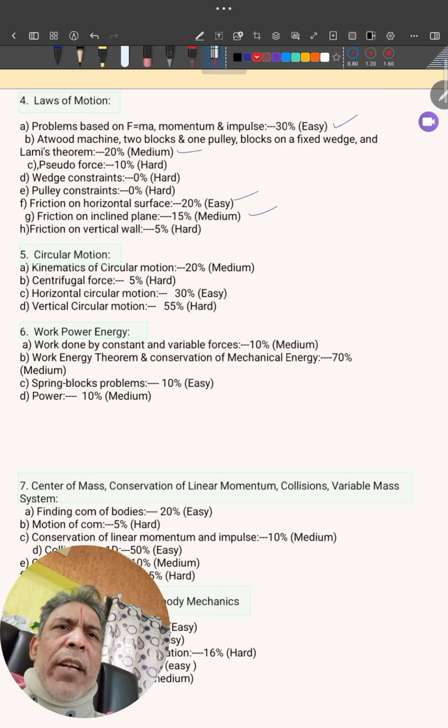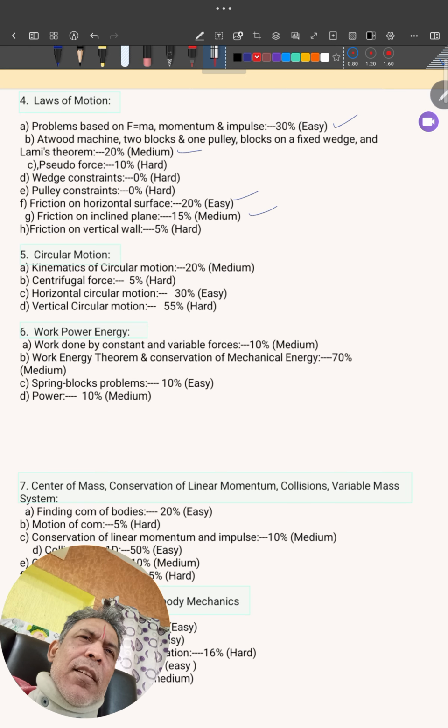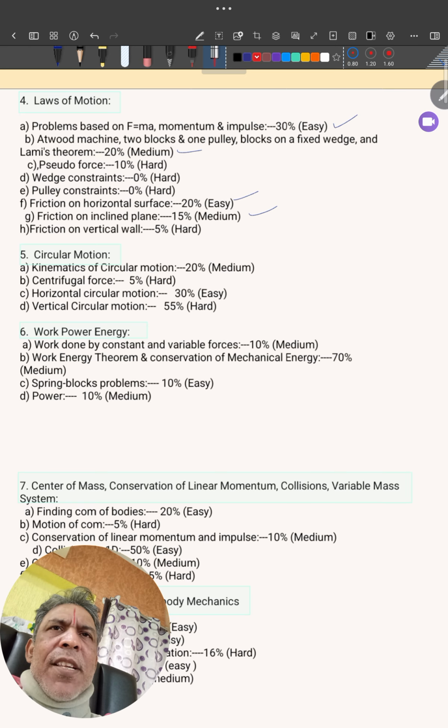Okay, now sir, I don't know friction with vertical wall. It is very difficult, leave it. Pseudo force concept, I don't know, leave it. Wedge constraints, not important. Pulley constraints, not important. Got the idea? The ones which are not needed, leave them.